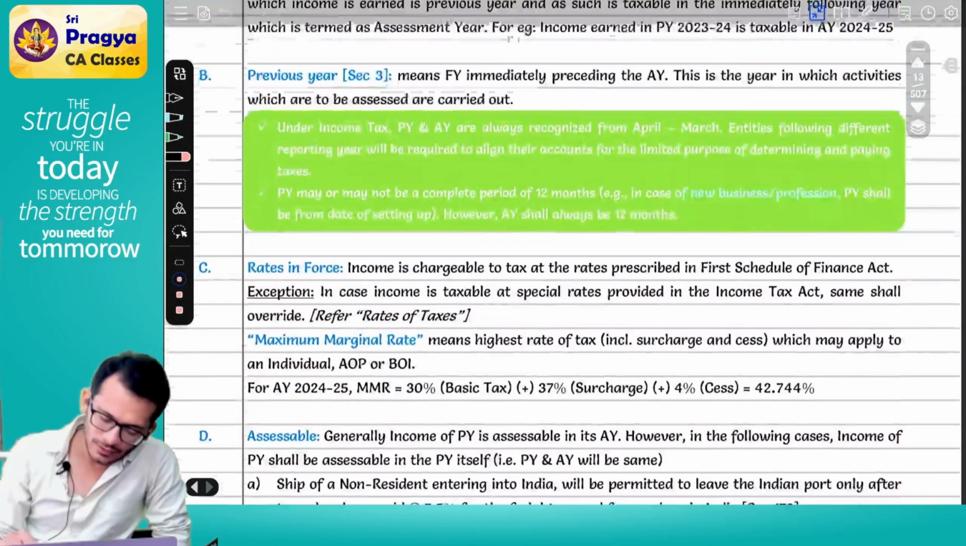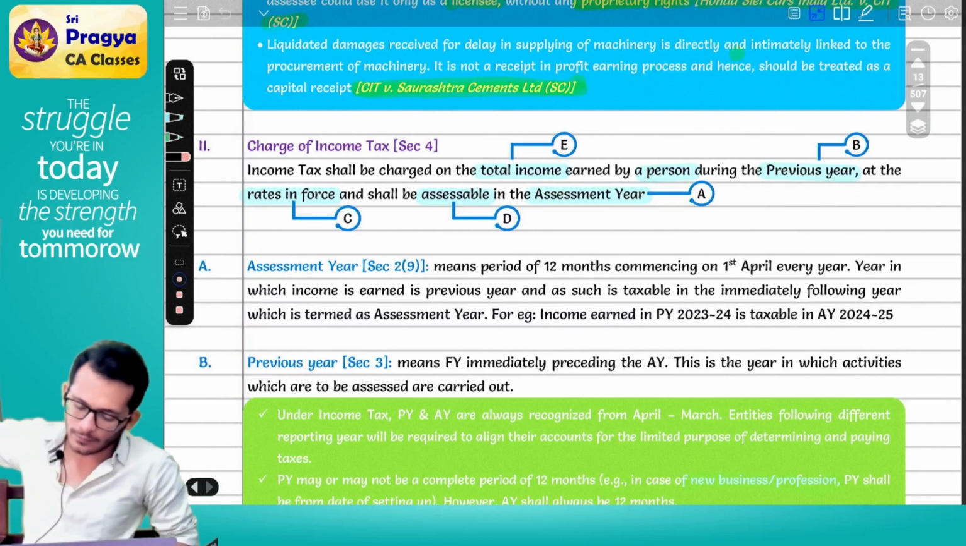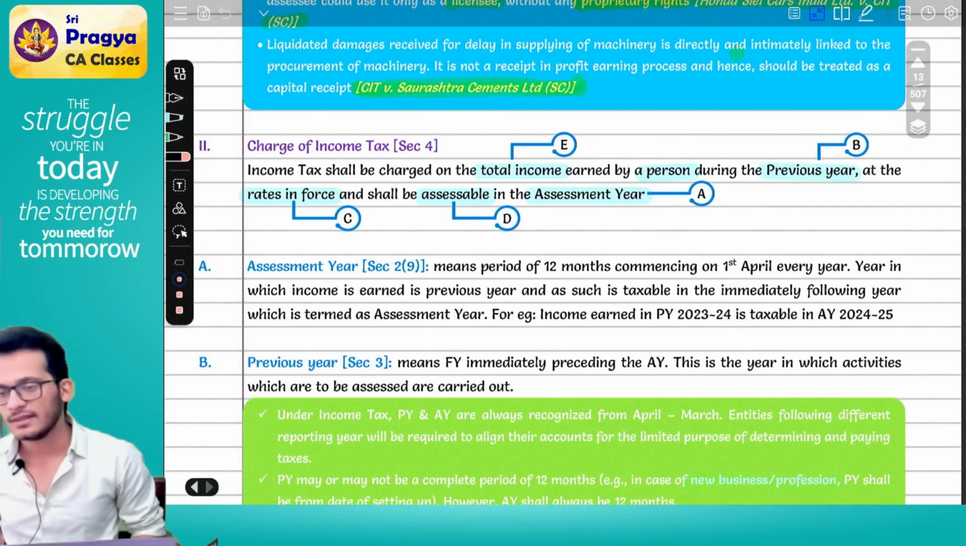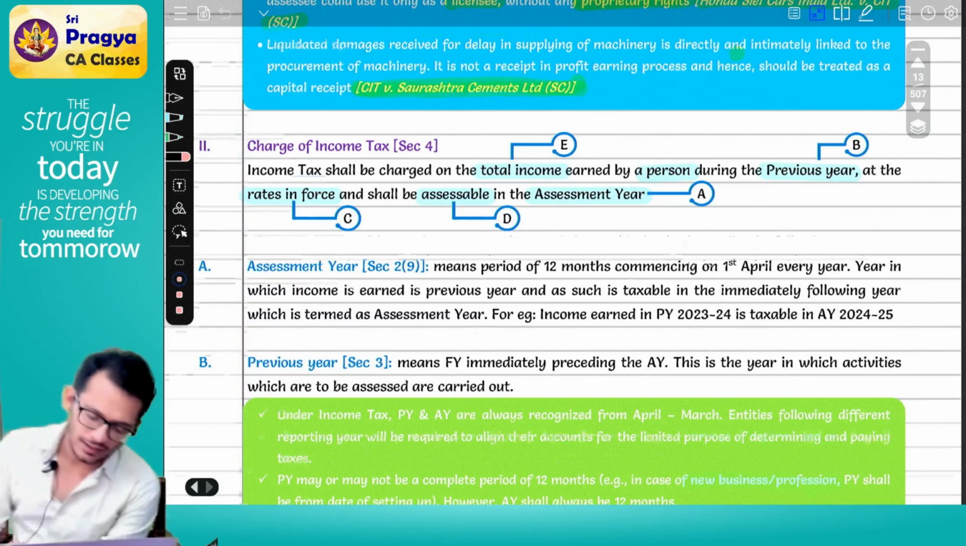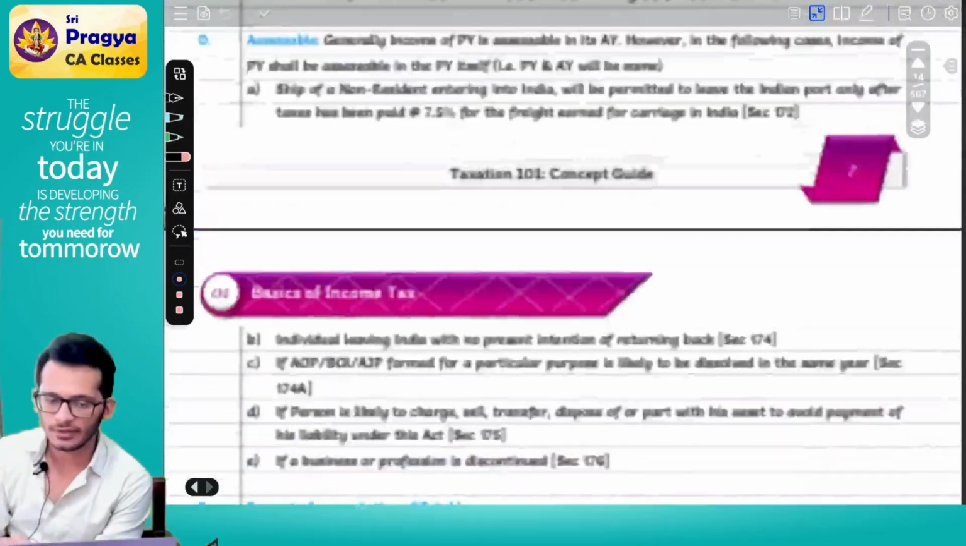Perfect. Let's go back to our charging section and see what we have completed. We have completed income tax, total income, person, previous year, rates in force, assessable, assessment year. With this our charging section is done. And if you notice, technically we are done with our chapter also.